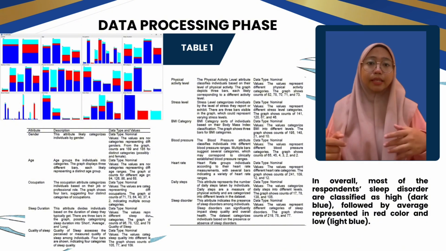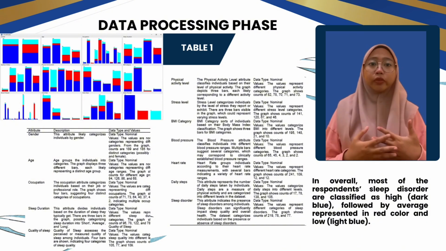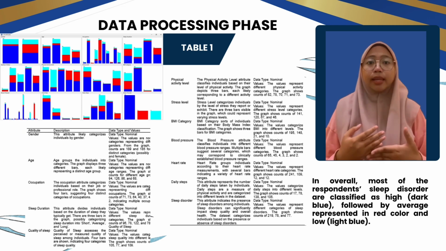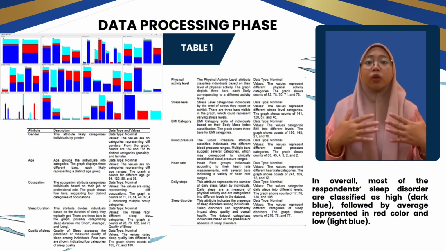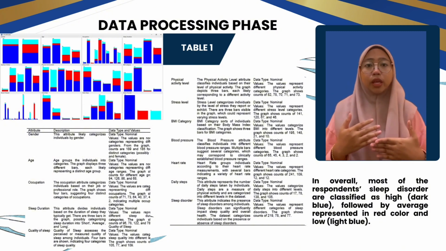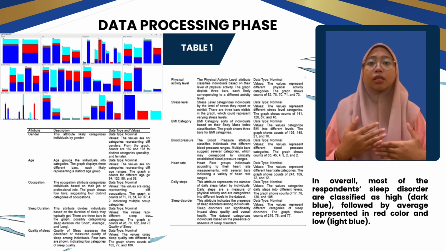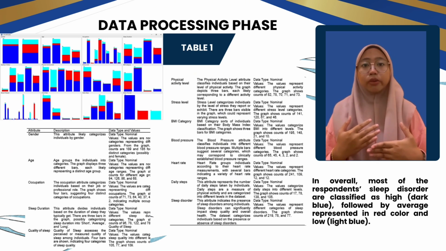categories. Next, heart rate groups individuals according to their heart rate measurements. This nominal attribute shows counts of 241, 109, 12, and 12, with the majority falling into the normal heart rate range. Daily steps measure the number of daily steps taken by individuals, categorizing them nominally. The counts are 70, 78, 70, 78, 138, and 105, suggesting most individuals are in the moderate activity range.